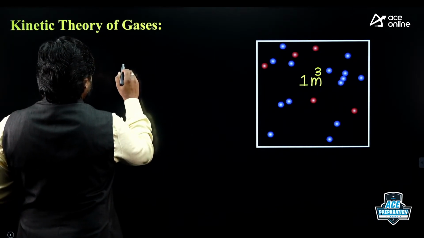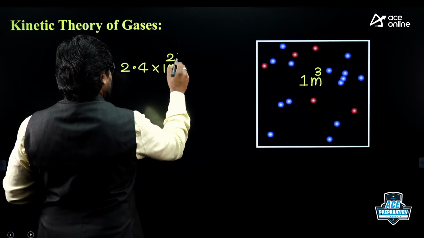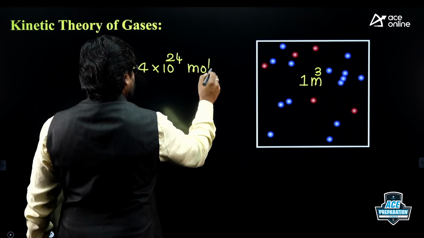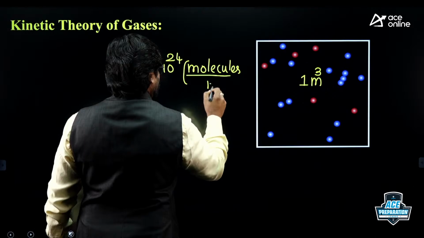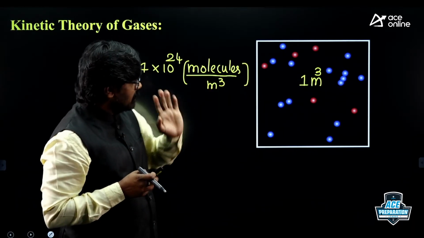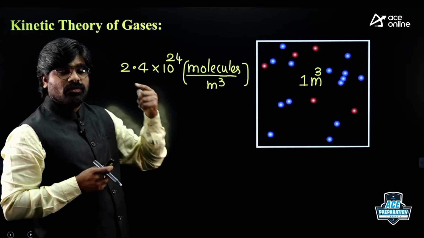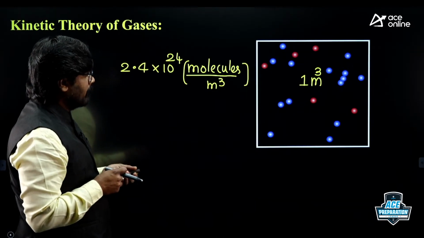Actually, there are 2.4 into 10 power 24 molecules in a 1 meter cube container.